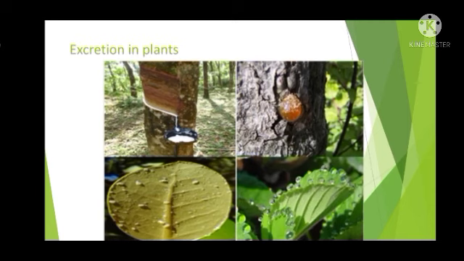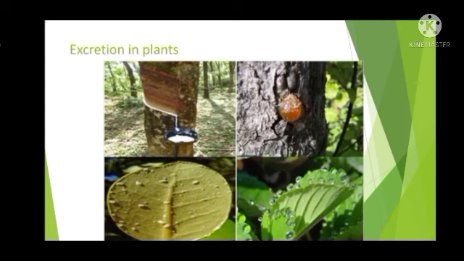Gums and resins are released as waste products by some plants. Then some of the waste can also be stored in old xylem. Old xylem will be dead cells. When the xylem matures and becomes older, it will be a dead cell. So in that dead cell, the waste can be stored.